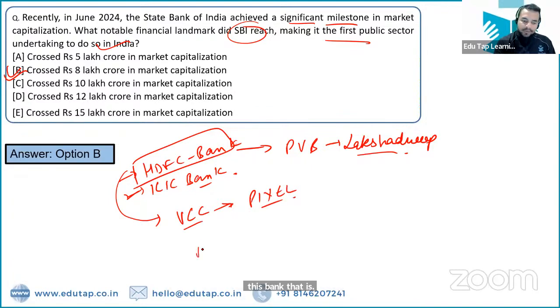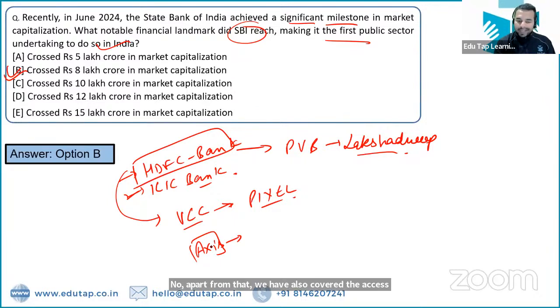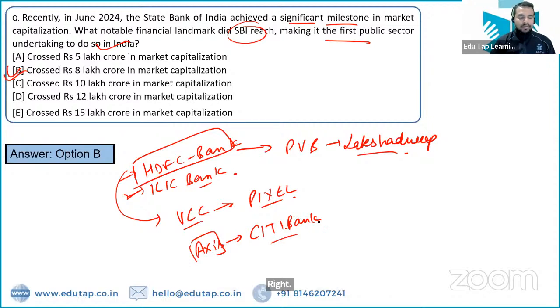Now, apart from that, we have also covered Axis Bank. Axis Bank has recently acquired the consumer business of Citibank. Right? Now, let's come back to the State Bank of India.